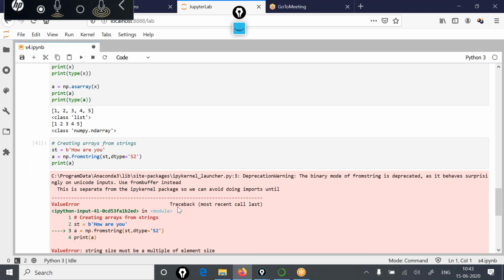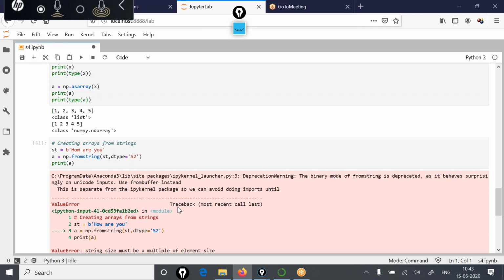In that case, you need to use the frombuffer method. Let me demonstrate that. Rather than writing fromstring, now you should use np.frombuffer with data type S2. Now it is saying the buffer size must be a multiple of the element size.